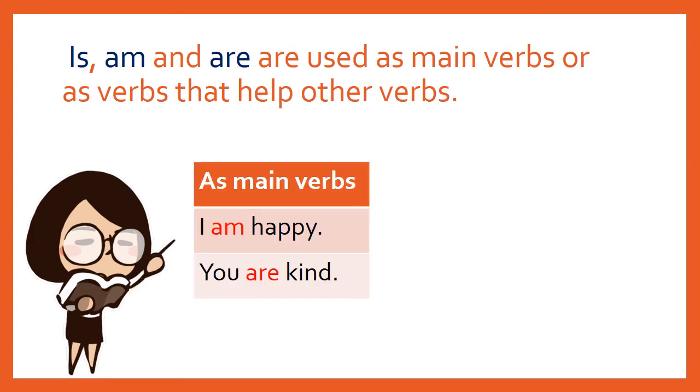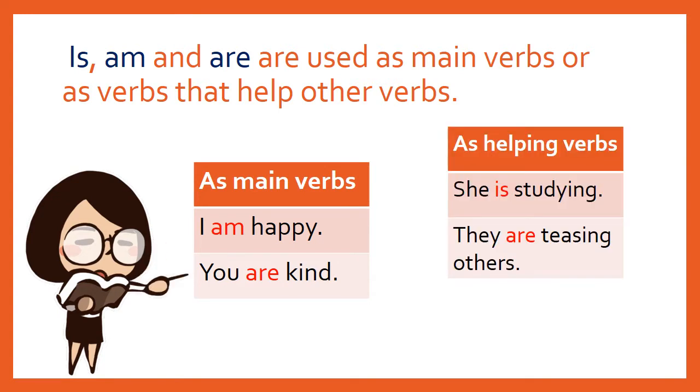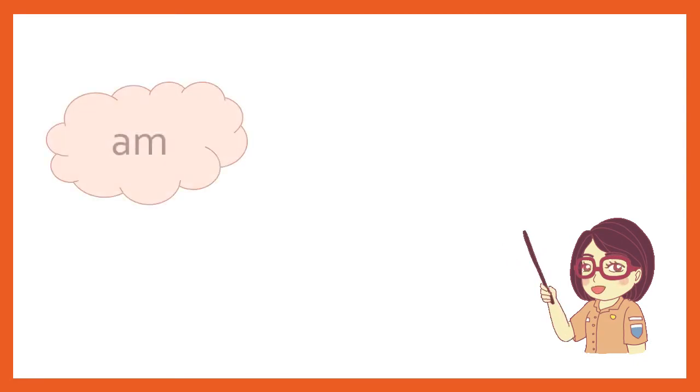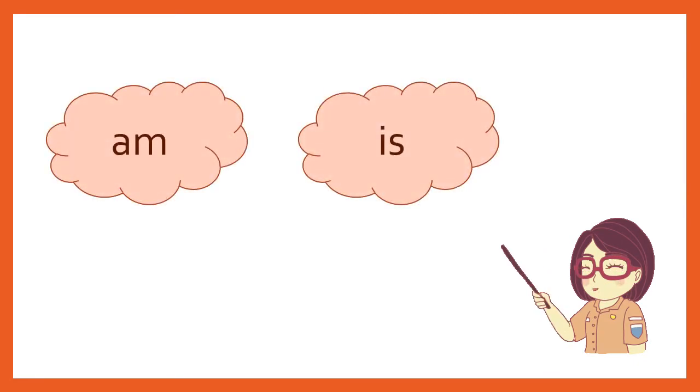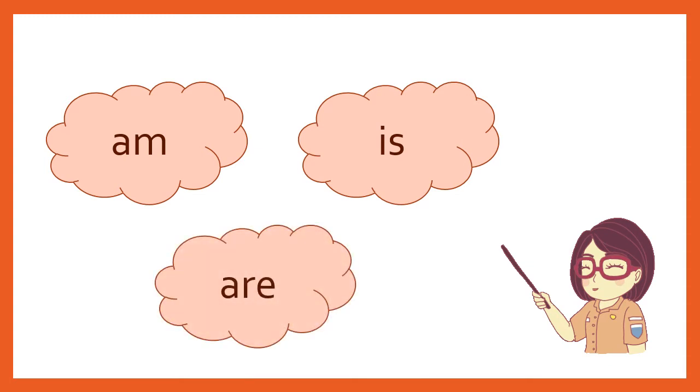As main verbs, I am happy, you are kind. And as helping verbs, she is studying, they are teasing others. Today we will learn the use of am, is, and are in a sentence.